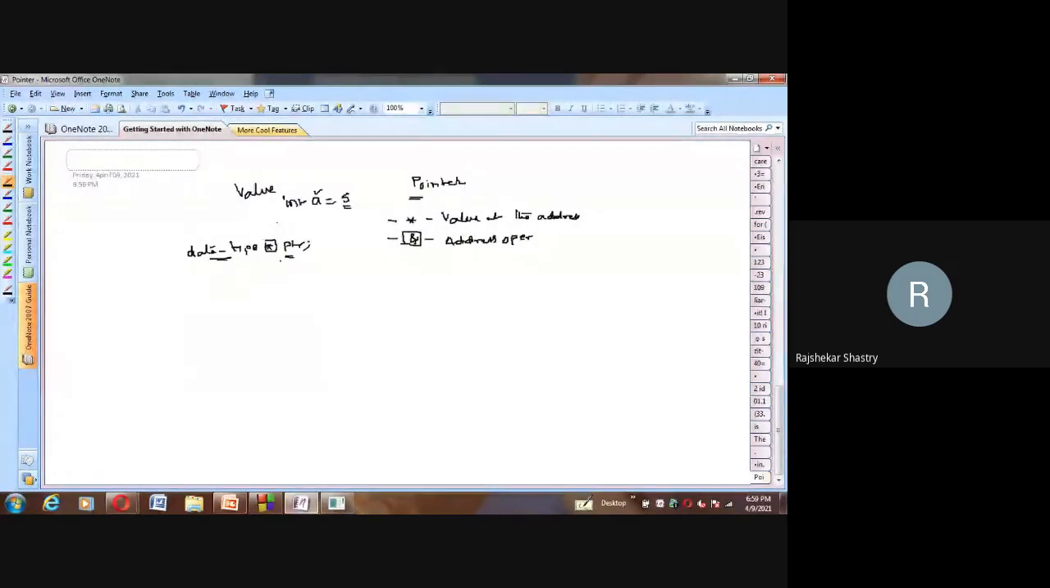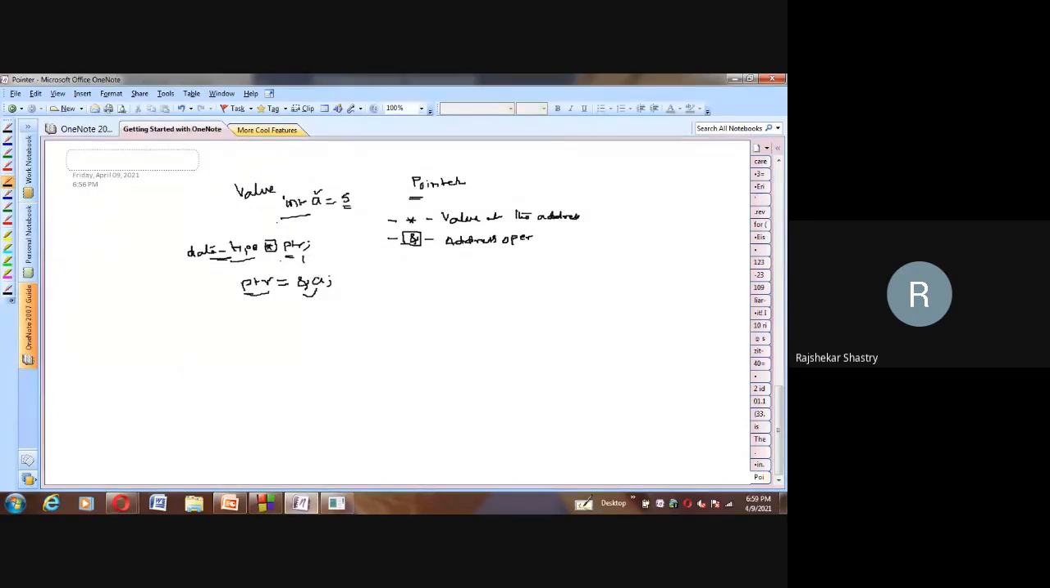Then after declaring the pointer, how can one store the address in it? Either at the time of declaration we can store the address, or after declaring we can store the address. If you are storing after declaration, then we simply say ptr is equal to ampersand of a, where ptr is a pointer variable. Ampersand stands for address, so we are storing the address of a into the pointer variable. So once we write these three statements, let us see what they do.